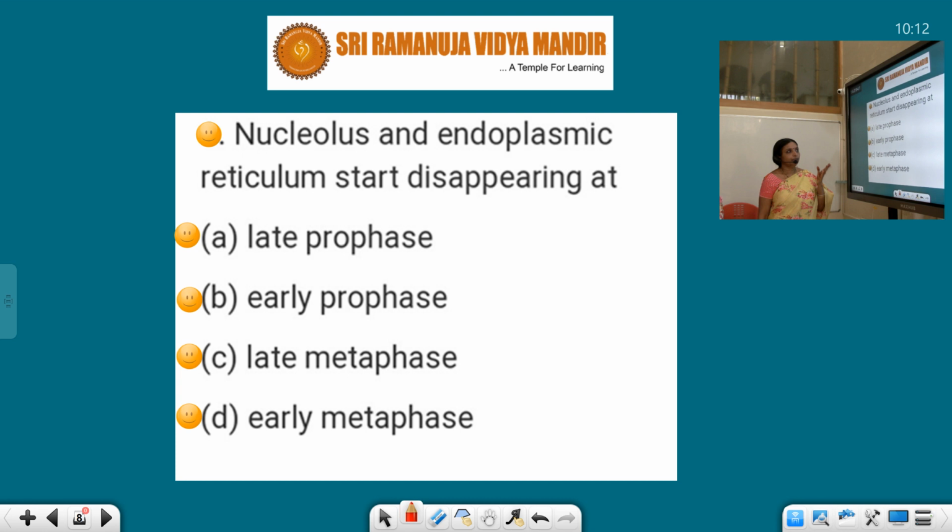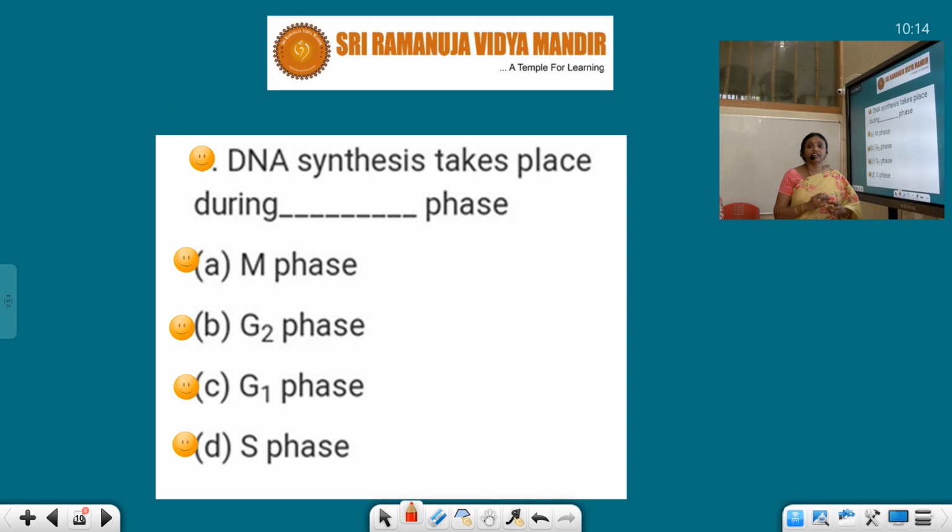So of course it is called the resting stage, because cell division has not started. But actually it is not a resting stage, because the cell is getting ready for division. So interphase has three phases: G1 phase, S phase, and G2 phase. Only in S phase does DNA replication happen. So DNA synthesis takes place during S phase. So D is the answer.